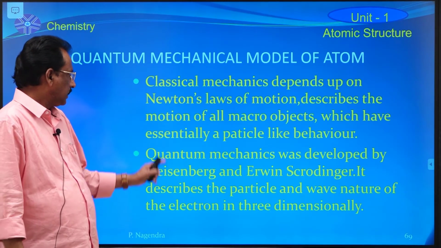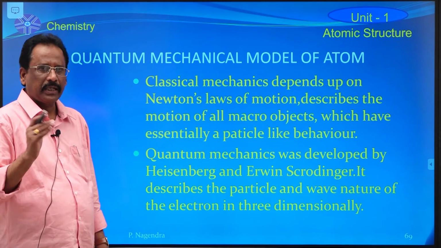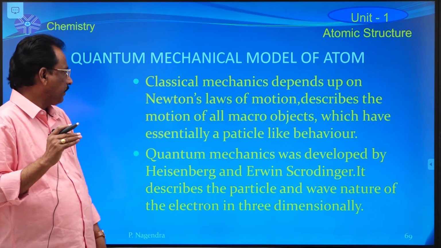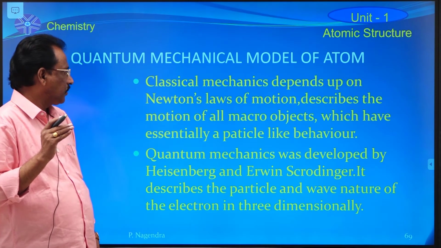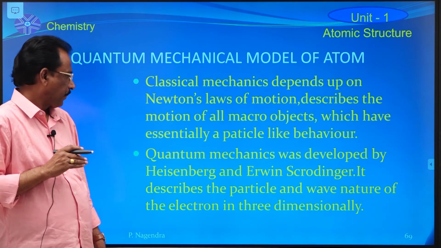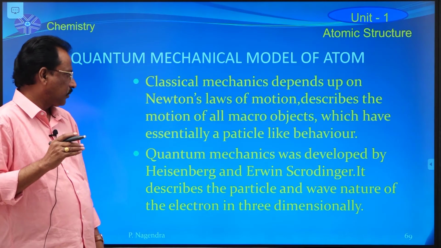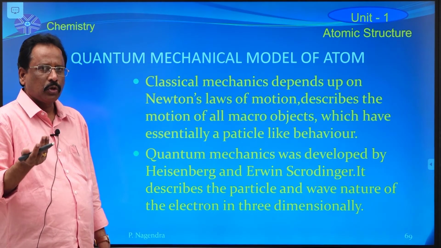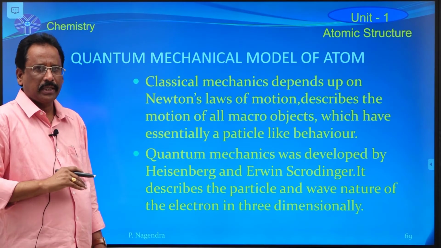So the difference between classical mechanics and quantum mechanics is that classical mechanics depends upon Newton's laws of motion, but according to quantum mechanics, the electron shows both particle and wave nature.